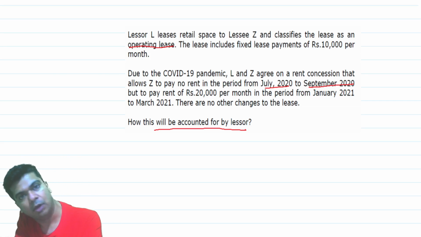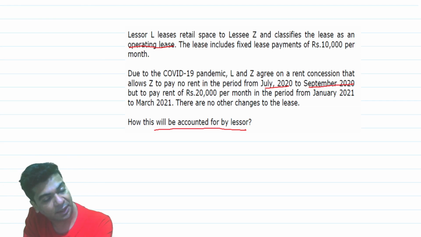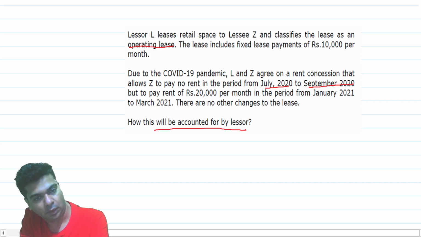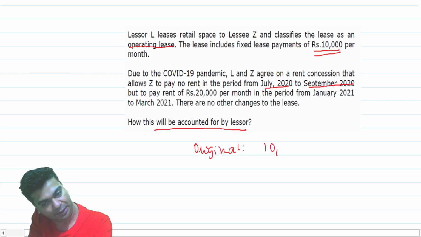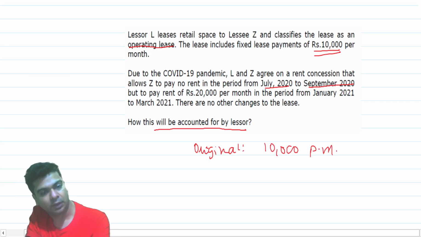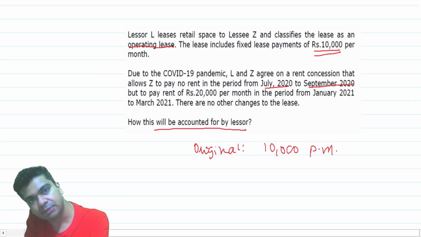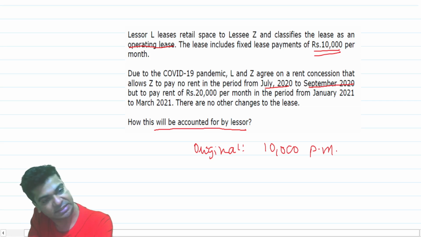So we are carrying out changes in the terms of our agreement. Now, if you just see it carefully, you are supposed to pay 10,000 rupees per month. So your original terms are that you should be paying 10,000 per month. Now, what we are saying is that because of the COVID pandemic, we are giving a concession to our client. We are suggesting to our client that from July 2020 to September 2020, do not pay any lease rent.